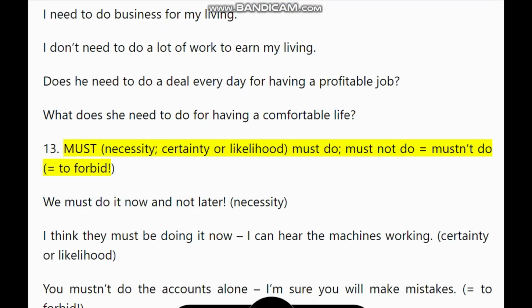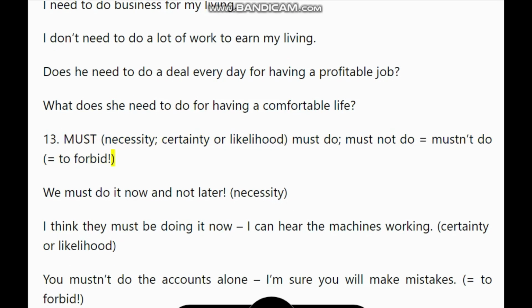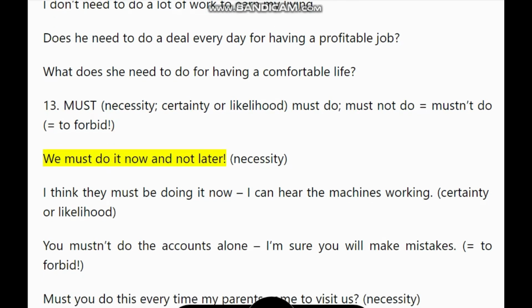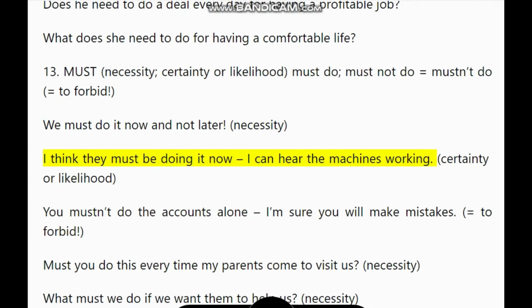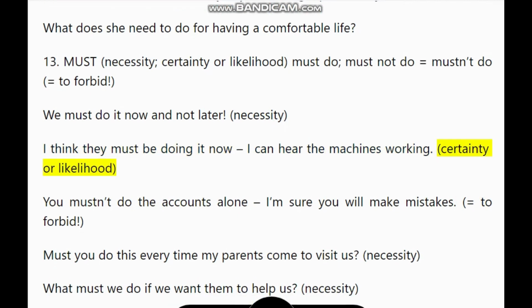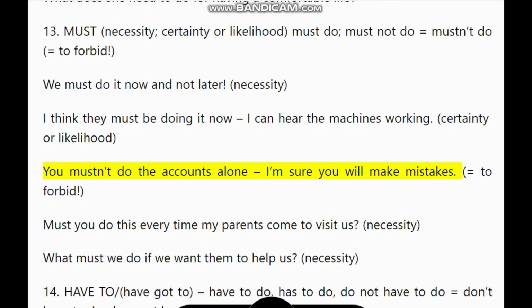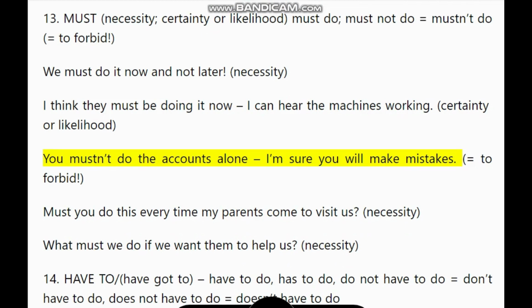13. Must, necessity, certainty or likelihood. Must do, must not do equals mustn't do, equals to forbid. We must do it now and not later. Necessity. I think they must be doing it now. I can hear the machines working. Certainty or likelihood. You mustn't do the accounts alone. I'm sure you will make mistakes.